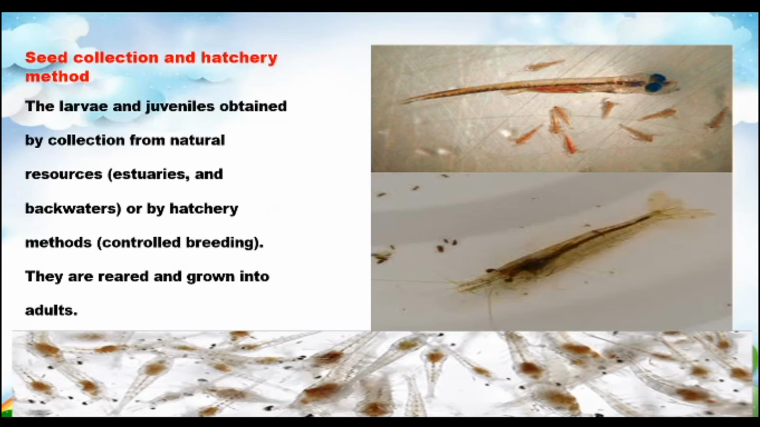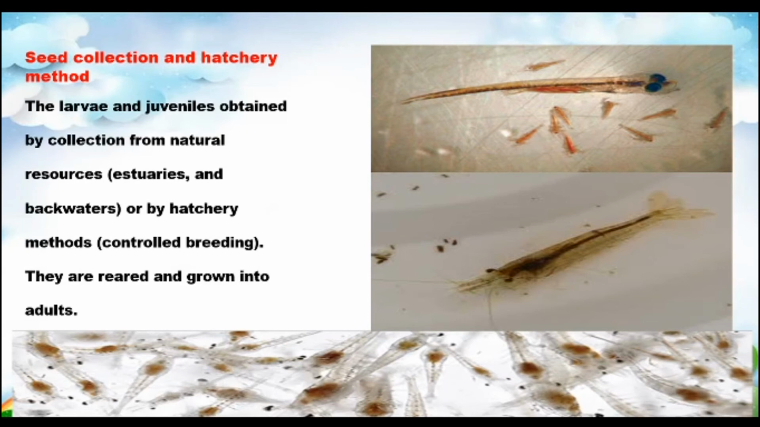And by hatchery methods, there is controlled breeding. So we are collecting seed from estuaries and backwater areas, and also using controlled breeding. Controlled breeding means we should not disturb the breeding. So look at these pictures, very small in size. This is another step. Look at this, very good conditions to see such a prawn.